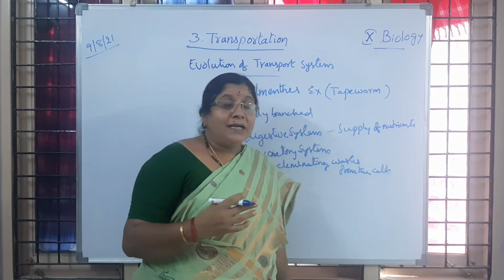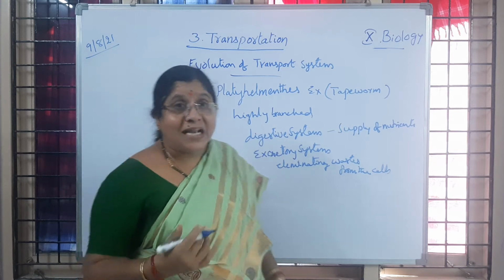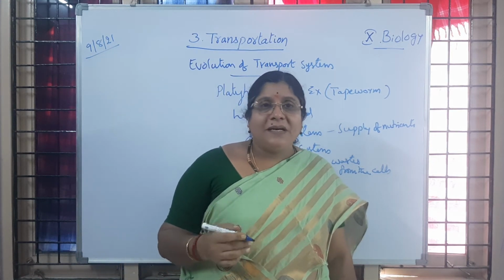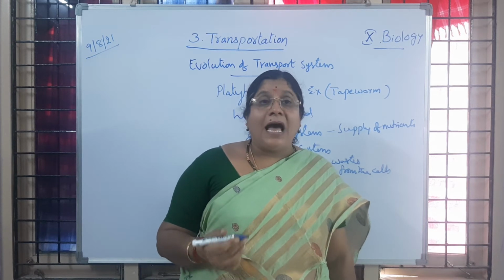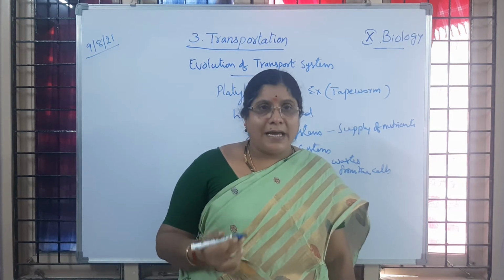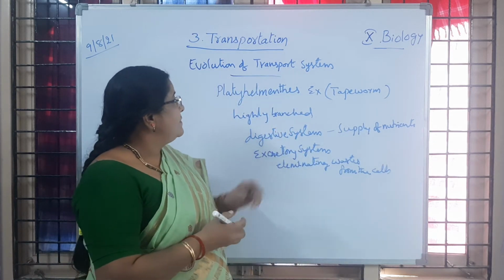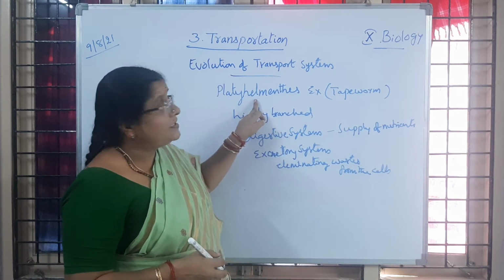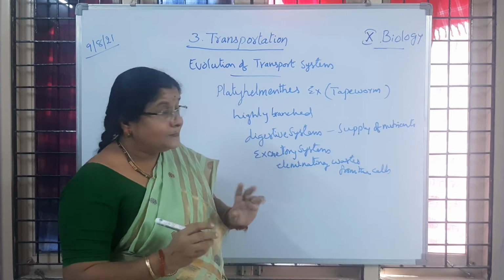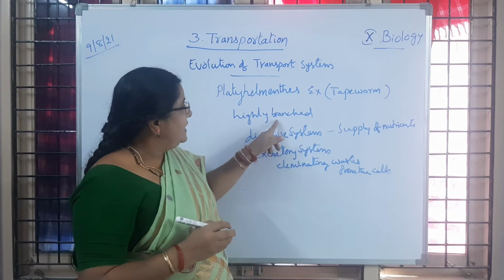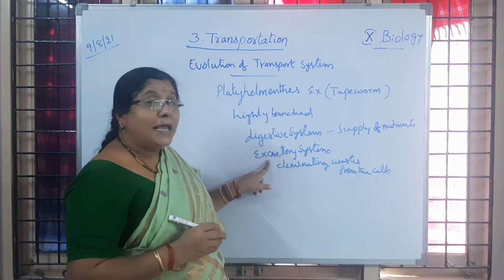You know that these are parasites. Parasites means readily available food is available for them as they live in host organisms. Is it clear to children? So in Platyhelminthes organisms, we are observing a highly branched digestive system and excretory system.